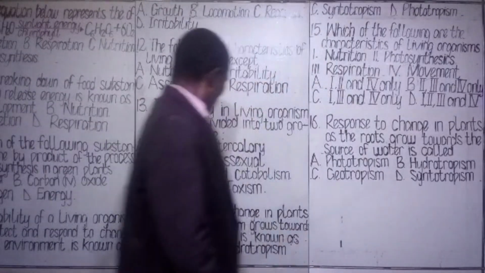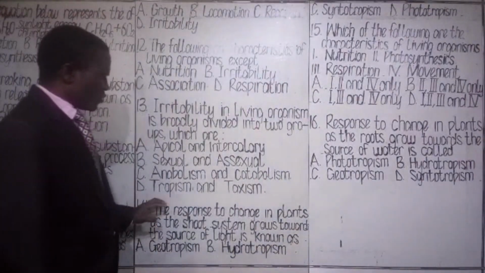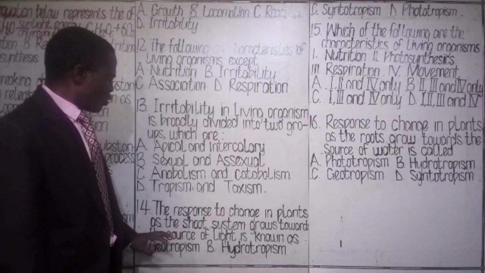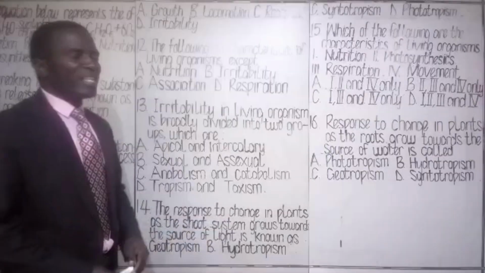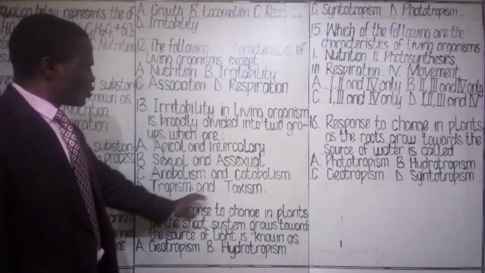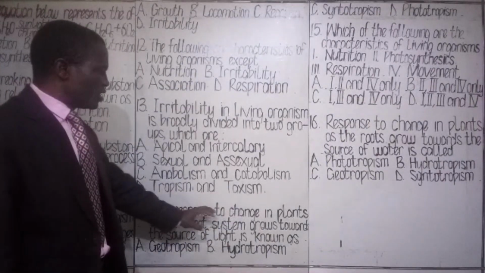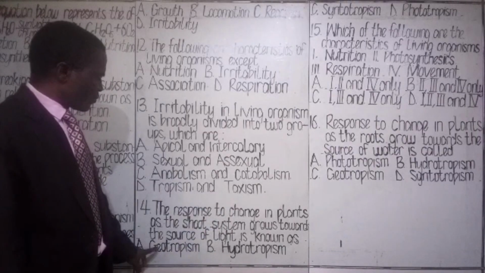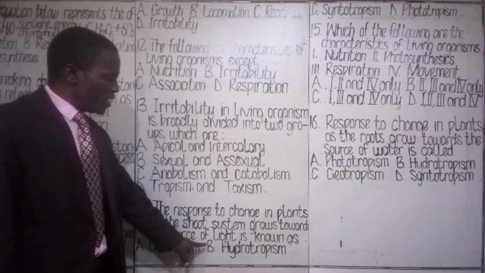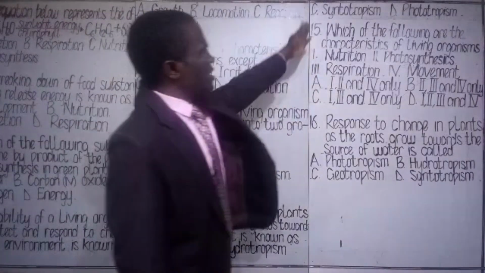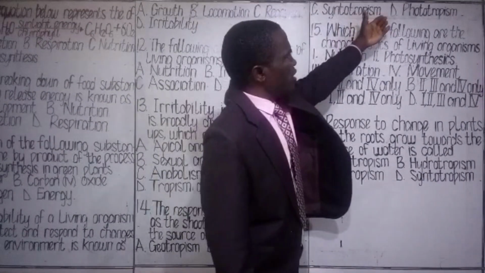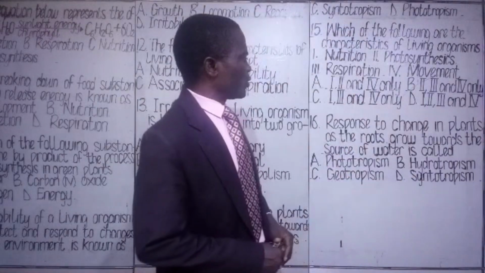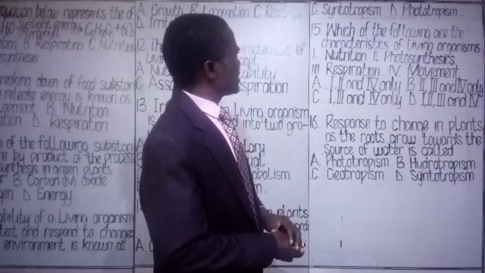Class assessment 14. The question says the response to change in plants as the shoot system grows towards the source of light is known as dash. A, geotropism. B, hydrotropism. C, syntotropism. D, phototropism. So you choose the most appropriate option out of that.